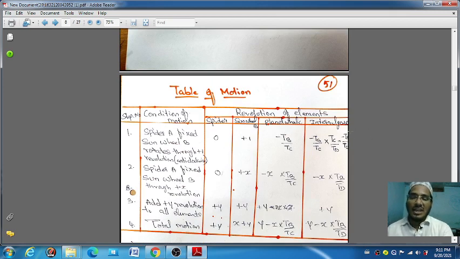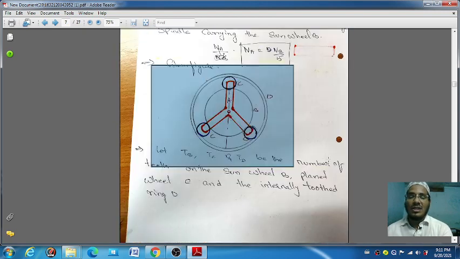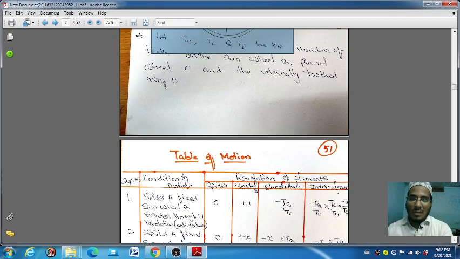Next, internal gear D. For internal gear D we have to calculate -TB by TD, whether the D is meshing with C or not. So D, the bigger gear, is the ratio in terms of TC. So here -TB by TC into TC by TD.